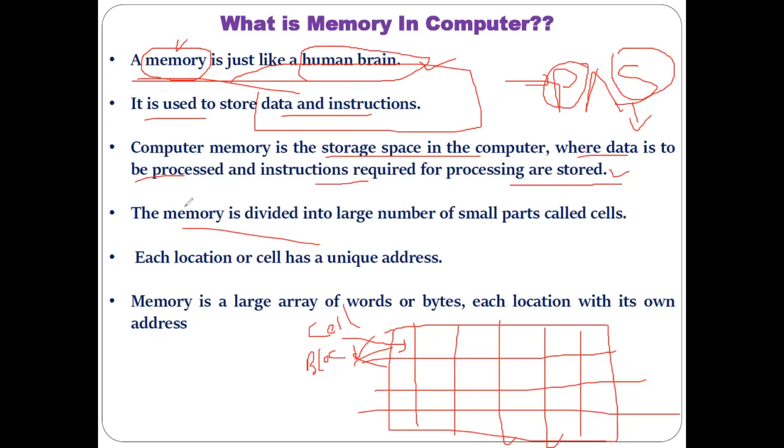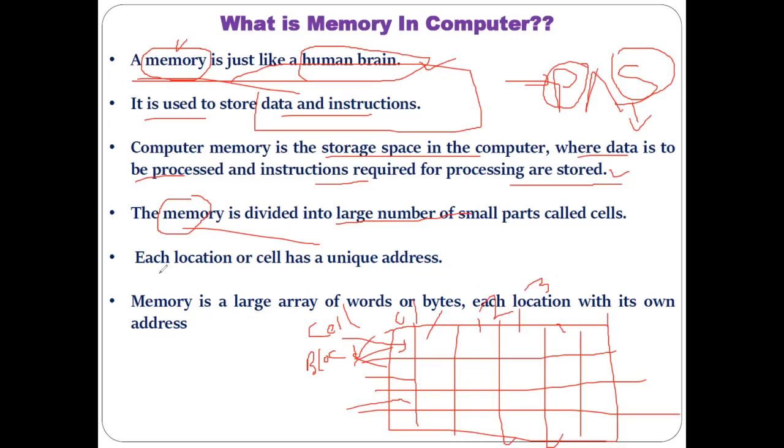So whatever our primary memory is there, that is RAM, a random access memory, it is divided into different small parts, and each particular part is referred to as a cell or a block. Each of these cells or blocks is given a specific address like 0, 1, 2. That kind of addressing mechanism is applied here, so that each memory location can be identified.